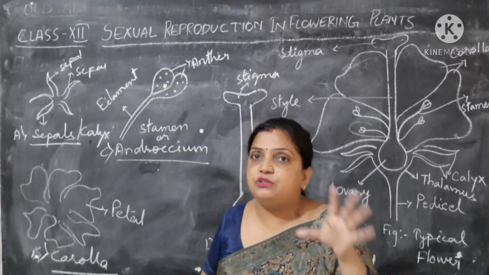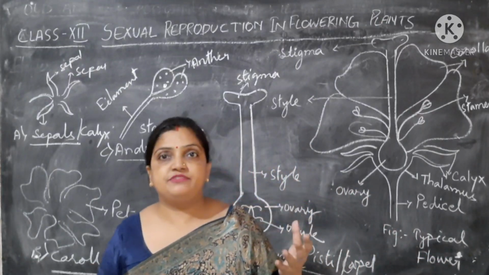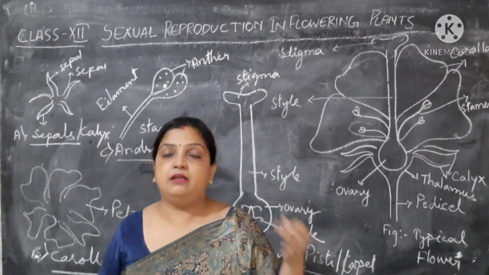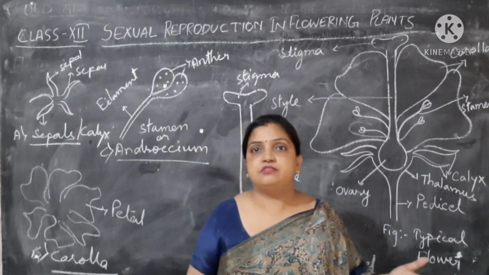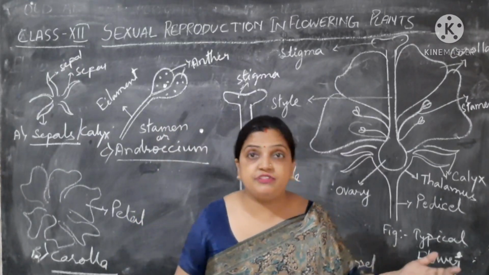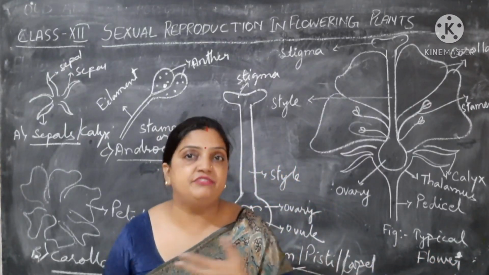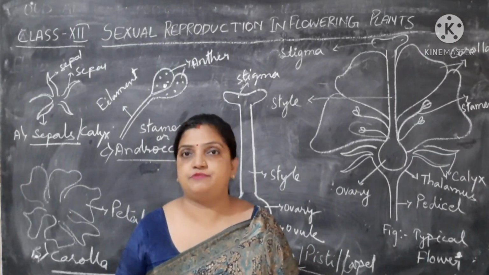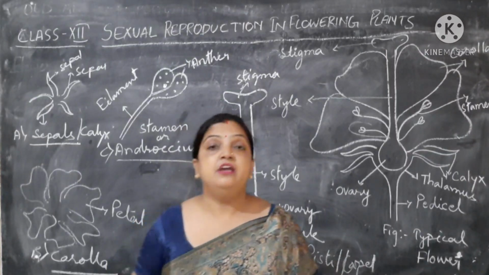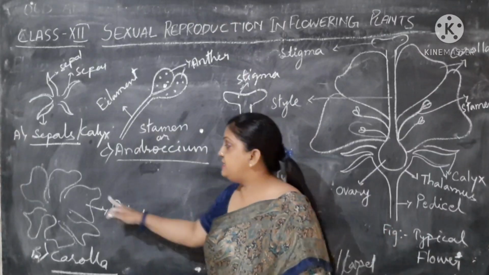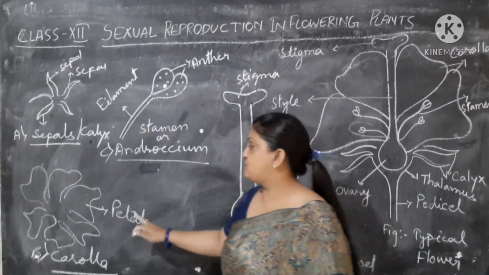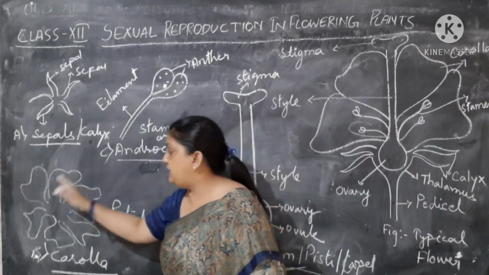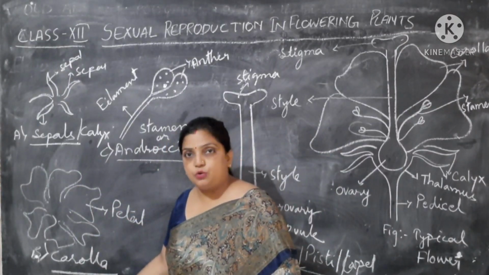Insects are attracted towards that colored part. You might have seen orange, white, blue, violet, pink, various colors of petals in various varieties of flowers. There is a diversity of flowers, with various colors and shapes. So the individual unit of those beautiful floral leaves is called petal, and collectively it is called corolla.